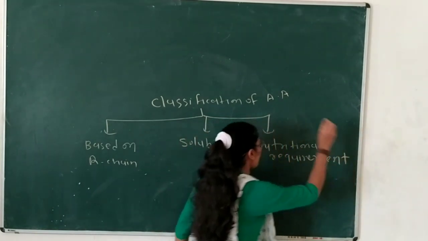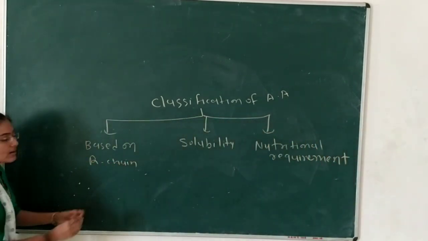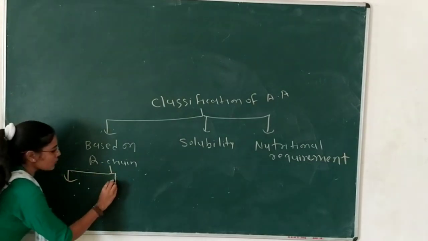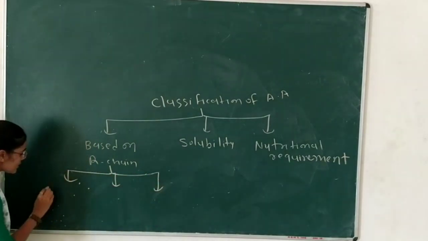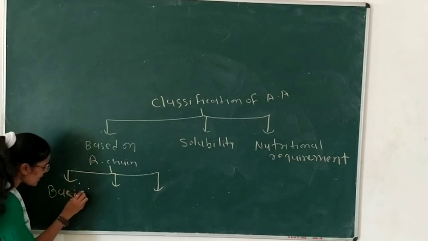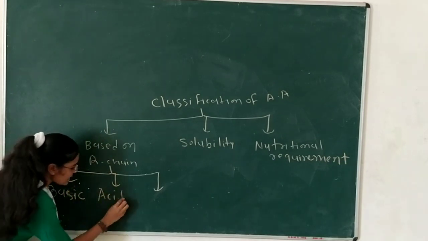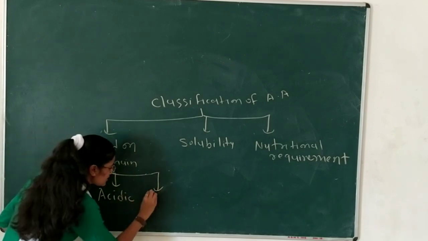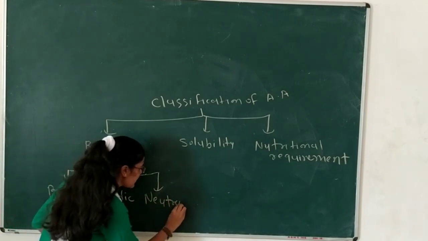According to the R chain, they are further subdivided: first the basic amino acid, second the acidic amino acid, and third the neutral amino acid.